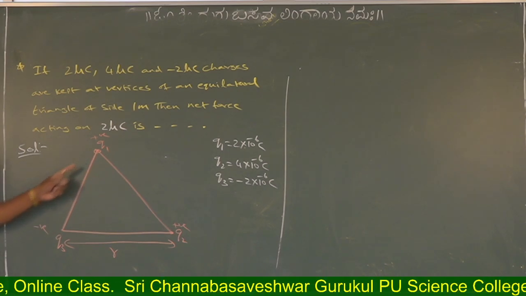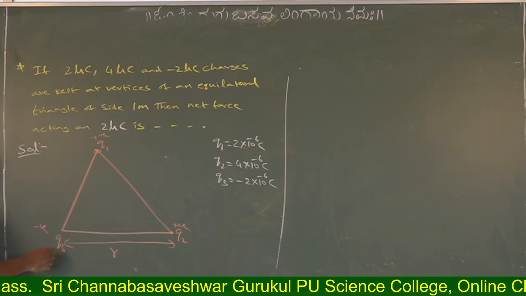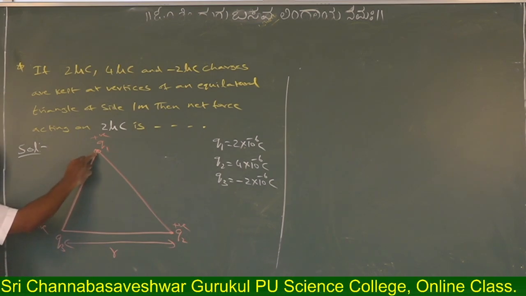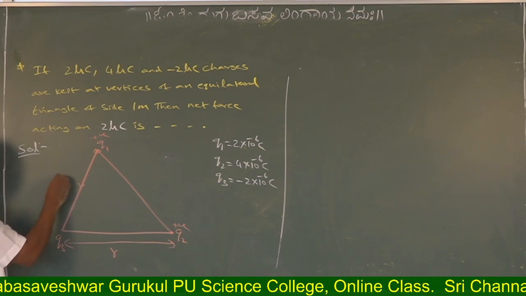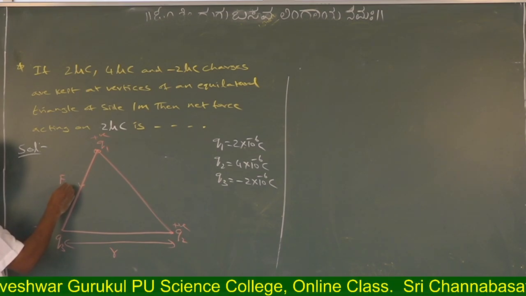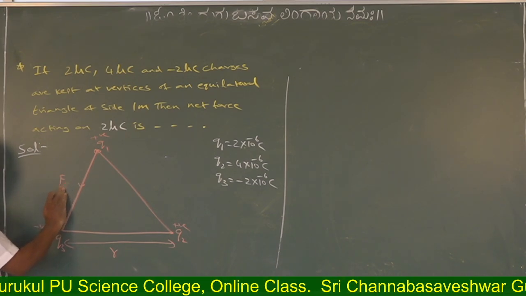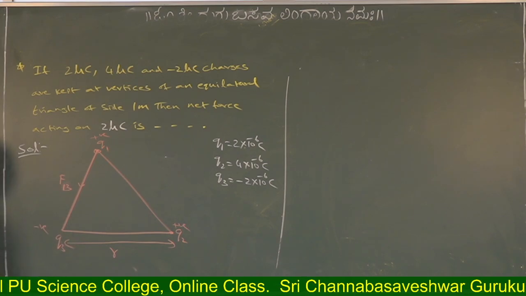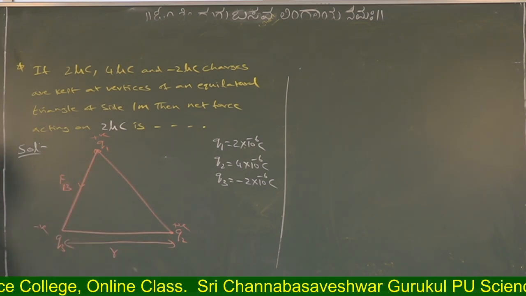So this Q3 is negative, Q1 is positive. It attracts or repels? Attracts. Attracts means the direction is Q1 to Q3, so this is F13. Next, does this Q2 attract or repel Q1?